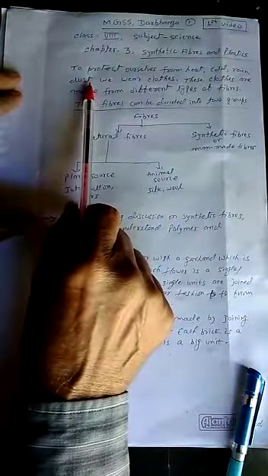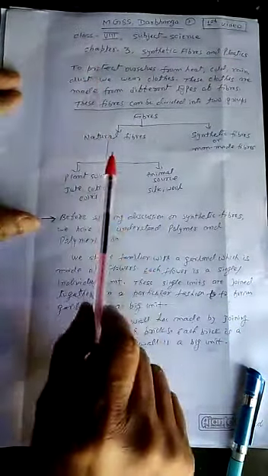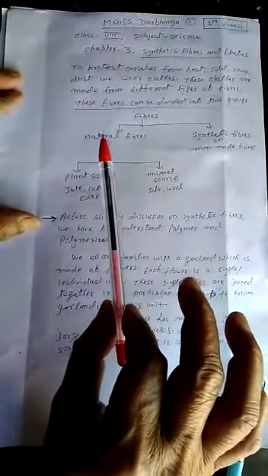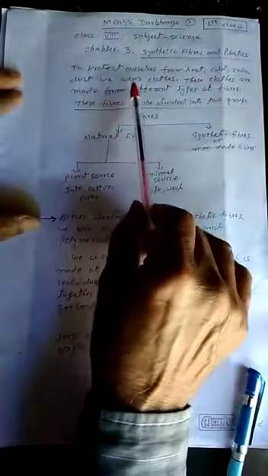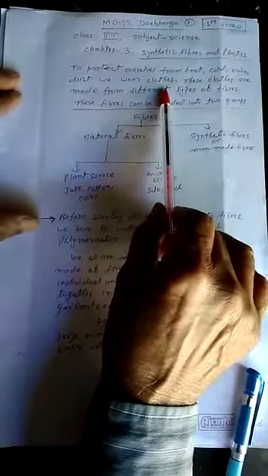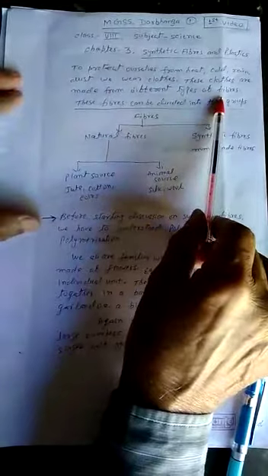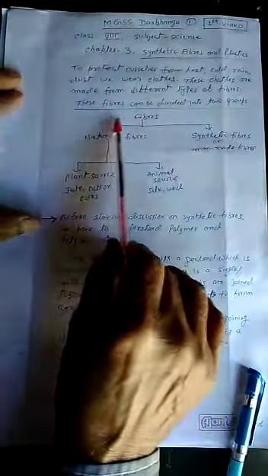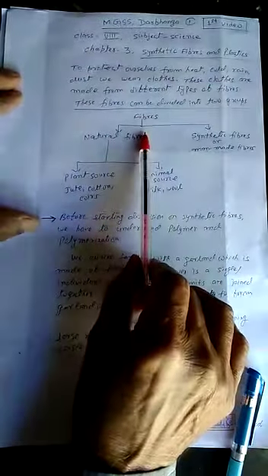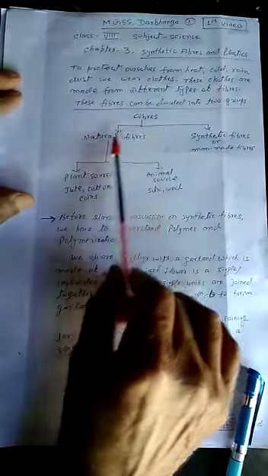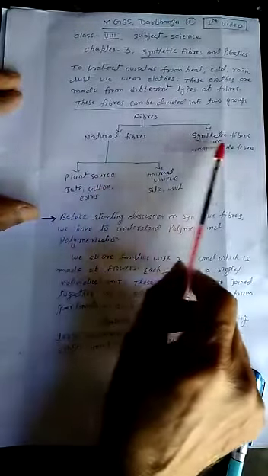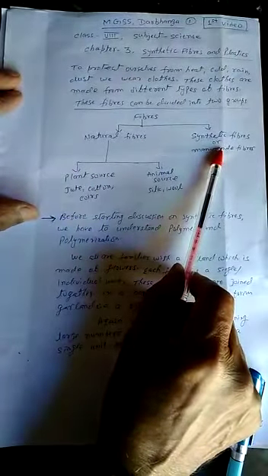Here we have already read about different types of fiber. To protect ourselves from heat, cold, rain, dust, etc., we wear different types of cloth. These cloths are made of different types of fibers, and these fibers broadly can be divided into two classes. One is the natural fiber, other is the synthetic fiber.